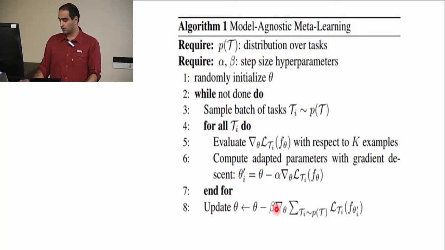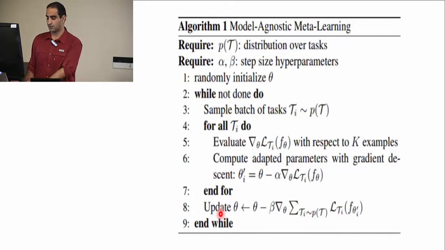And then we just do what we discussed in the previous slide. So we want to minimize this loss. We use these theta prime i's here to calculate this and perform gradient descent on that loss. And that's the end of the algorithm.